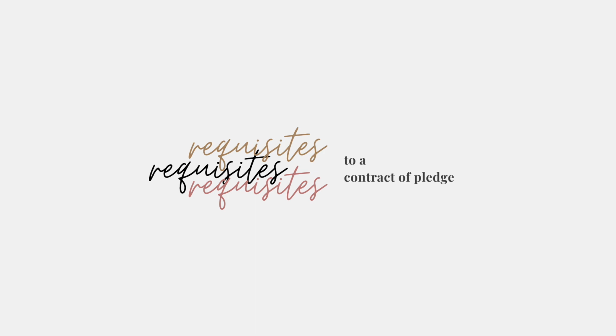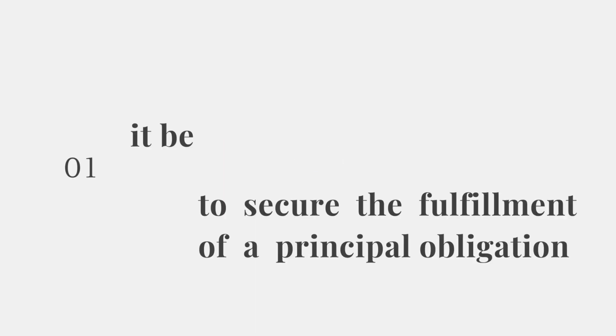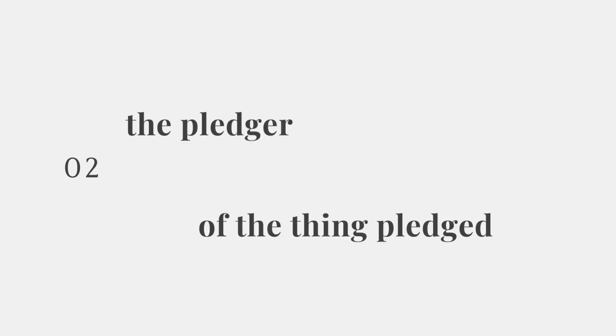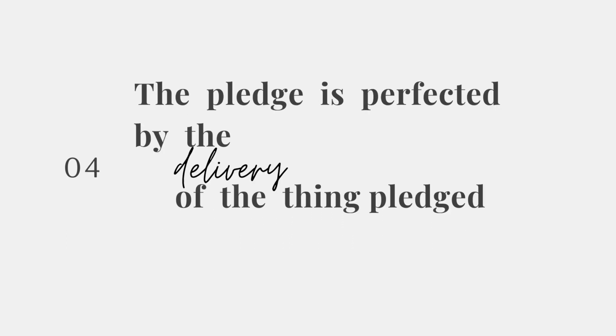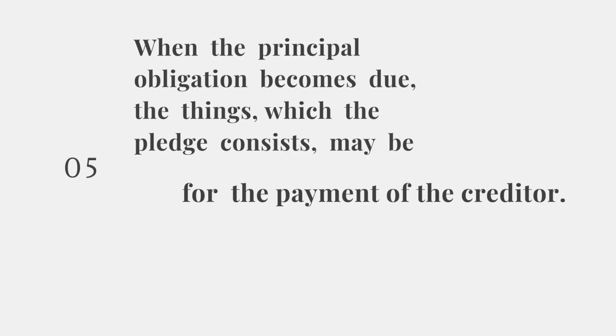Requisites to a contract of pledge. It must be constituted to secure the fulfillment of a principal obligation. The pledger must be the absolute owner of the thing pledged. The persons constituting the pledge must have the free disposal of the property, and in the absence thereof, they must be legally authorized for the purpose. The pledge is perfected by the delivery of the thing pledged. When the principal obligation becomes due, the things of which the pledge consists may be alienated for the payment of the creditor.